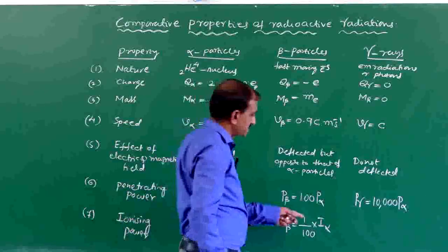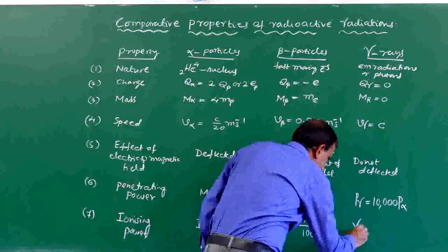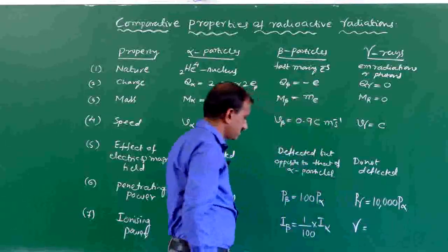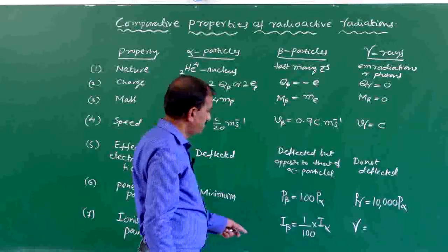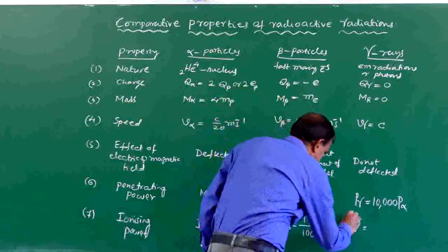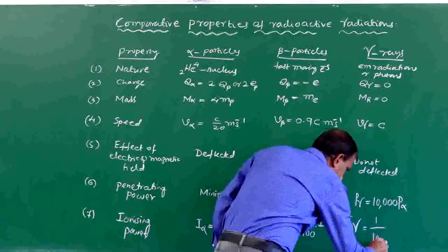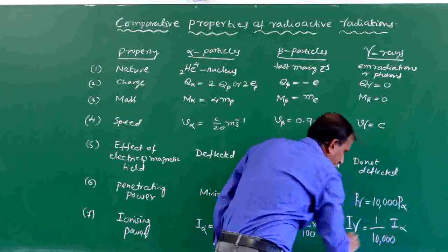And even in the case of gamma rays, the ionizing power is very less compared to alpha and beta particles. The ionizing power of gamma rays is equal to 1 by 10,000 times the ionizing power of alpha particles.